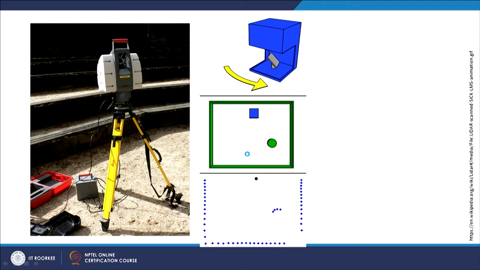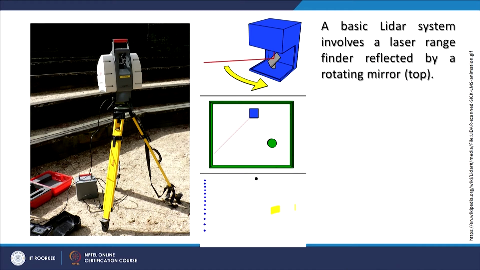As you are seeing here, every object whenever it is interacting is getting recorded, and this is what you are seeing in here also. So different pulses are getting recorded.